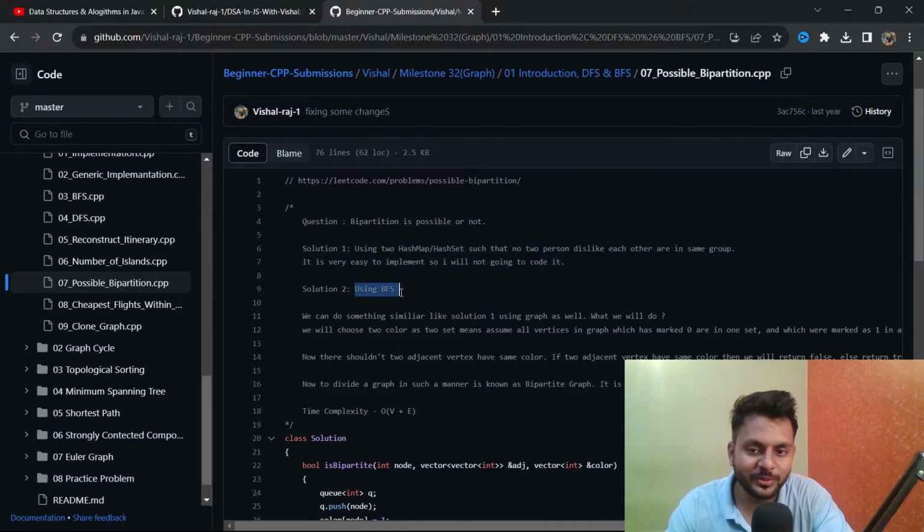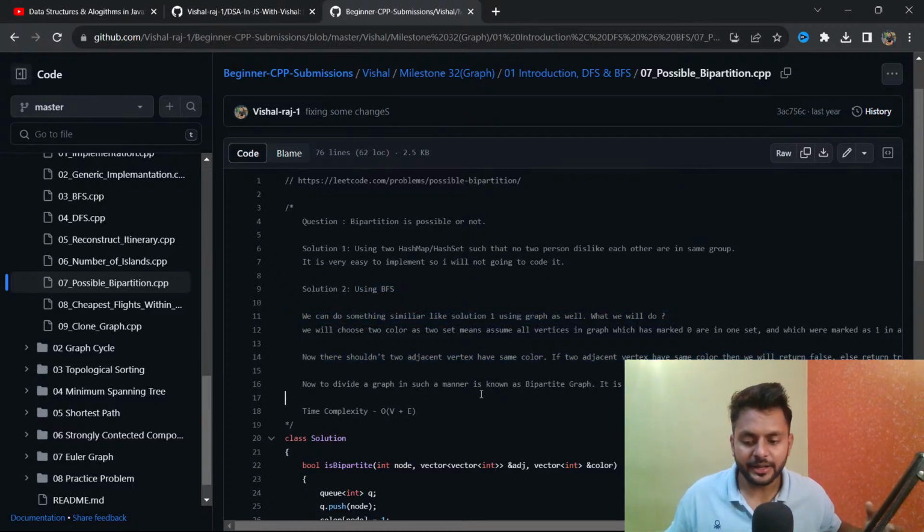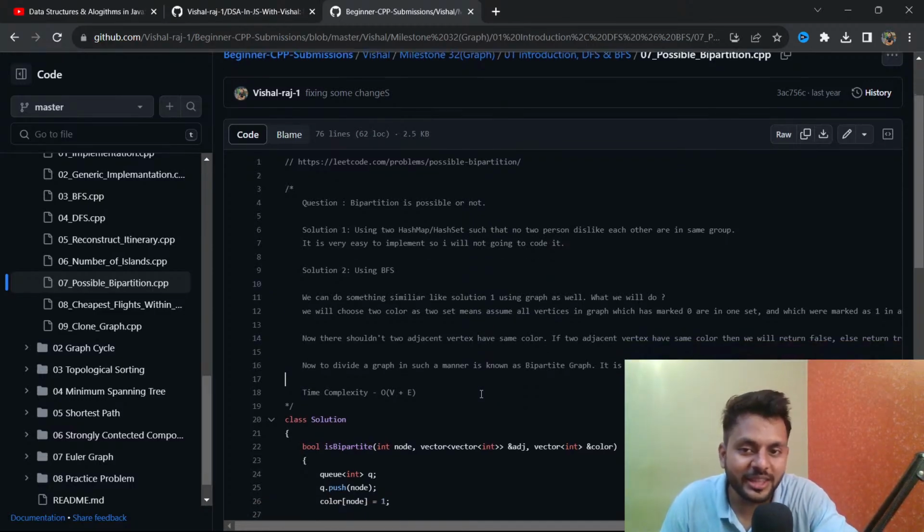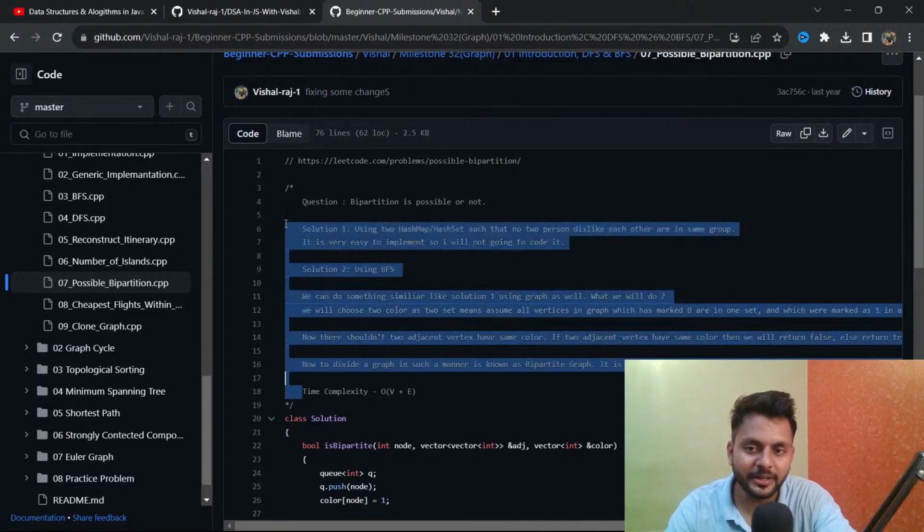Then solution 2. Now you have to understand that your goal is not just to solve the question. Your goal is to understand which algorithm is going to solve that question, which algorithm will be efficient for it, and to solve it efficiently. You have to understand all the possible solutions, and you have to write the solution in this way. This is for the comment.